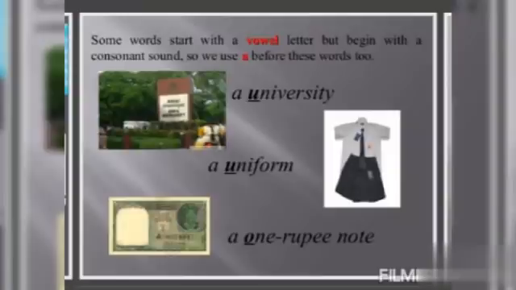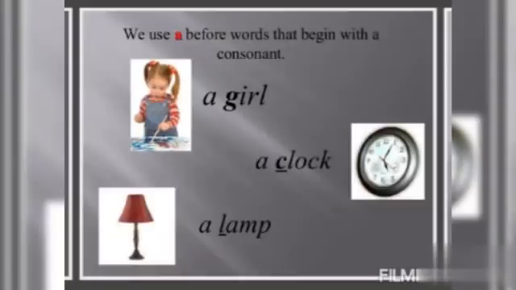A university, a uniform, a 1 rupee note. We use a before words that begin with a consonant. A girl, a clock, a lamp.